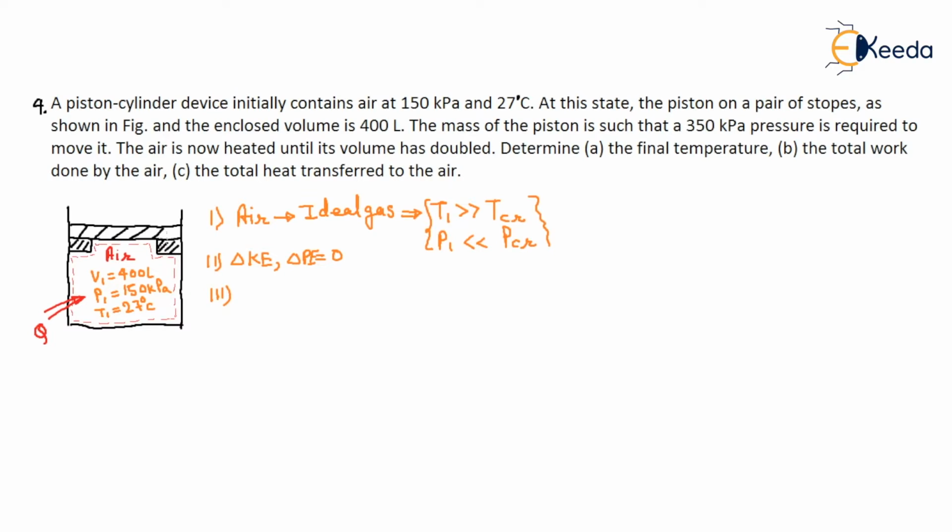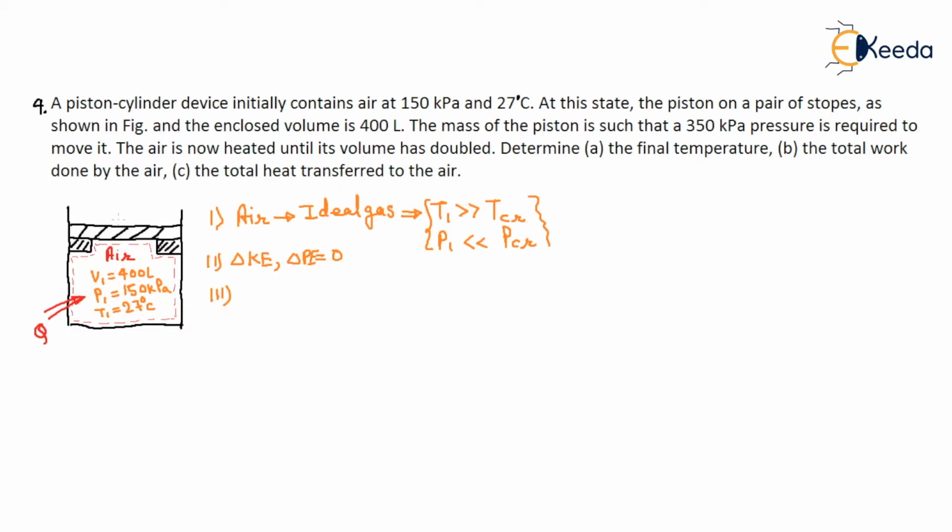When the piston is resting on the stop and we supply heat, the piston doesn't lose its contact and the volume remains constant, until a limit at which the piston separates from the stop, and then the piston will move up at constant pressure.